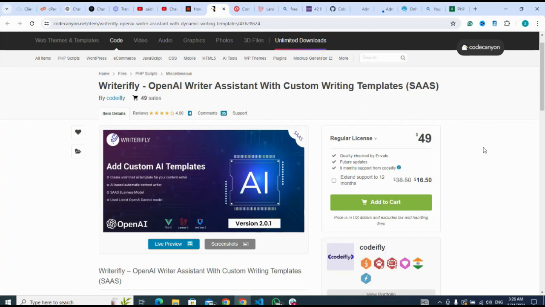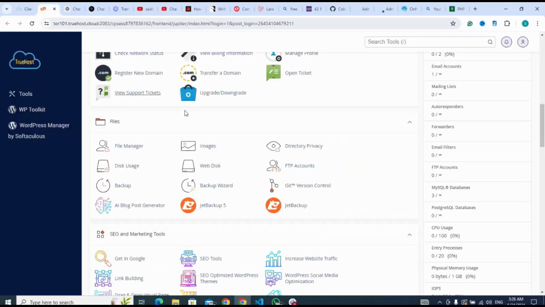This script costs $49. To purchase it, I click on add to cart, then I fill the necessary form I'm supposed to fill. After that, I go to my cPanel, then my file manager.